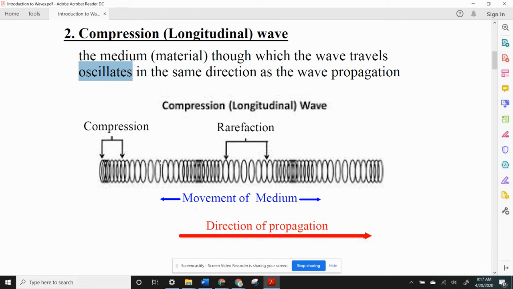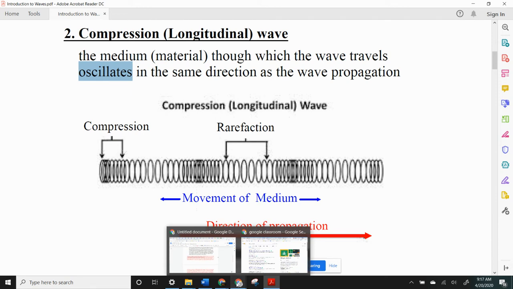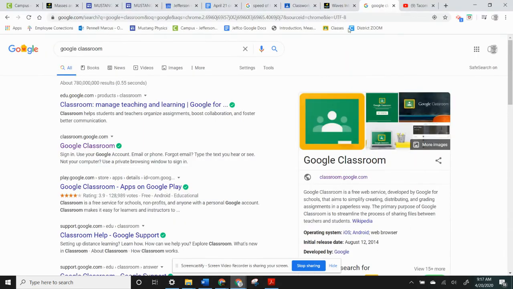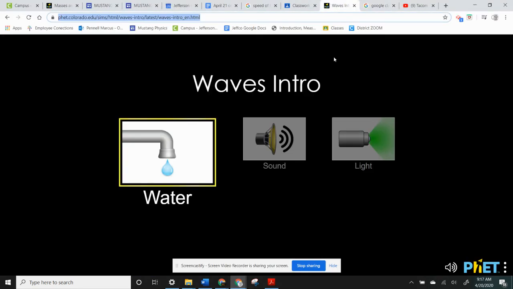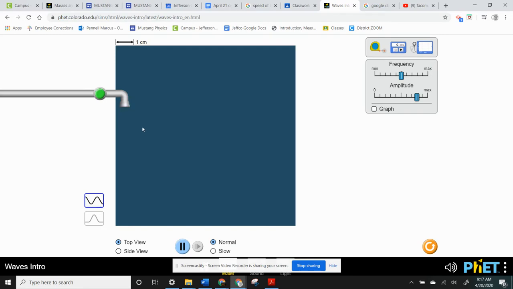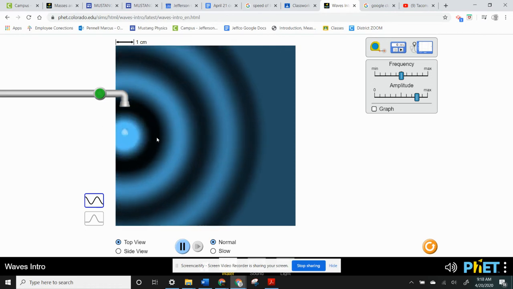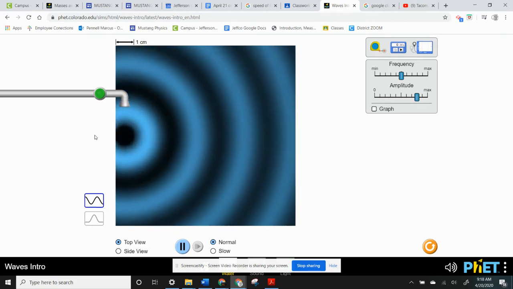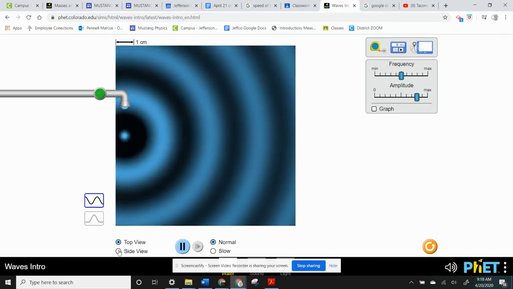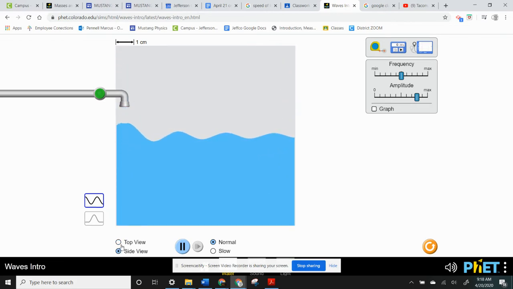Now, these two kinds of waves are the most common kinds of waves, and so they're oftentimes simulated. Let's go to the PhET and take a look. So this is the lab that you'll be using today, the interface called Waves Intro. And if we look at water waves and we go to a continuous wave and we turn them on, from the top, the wave might look like something like this, different shades depending on whether you're looking at a crest or a trough. But from the side, the wave would look something like this.